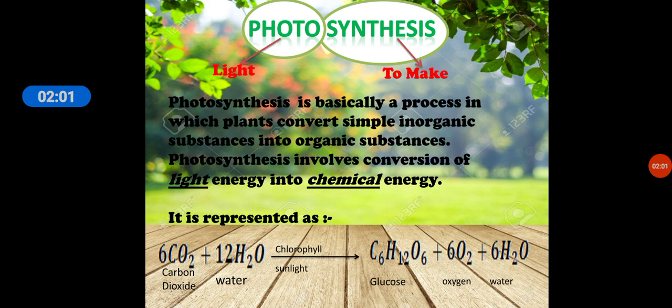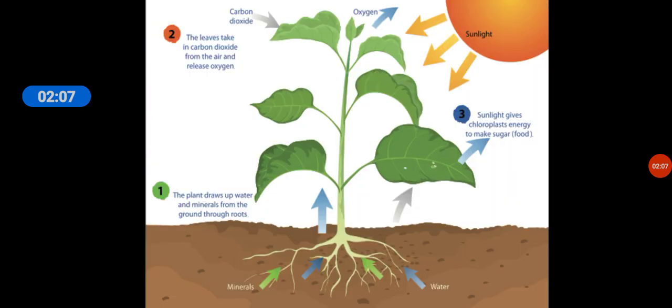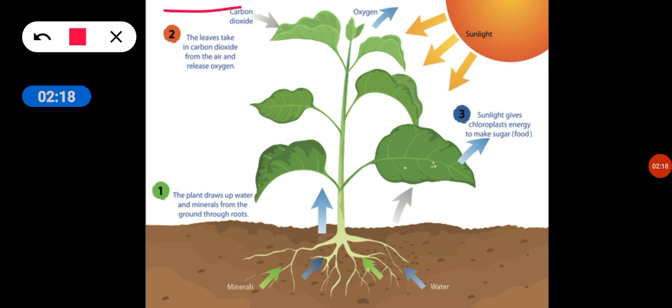Now this diagram is visible. Carbon dioxide is required by all the plants. So this carbon dioxide is present in the air, it diffuses into the leaves. The leaves take in carbon dioxide. They have tiny pores called stomata on their epidermis, so they take in carbon dioxide from the stomata.